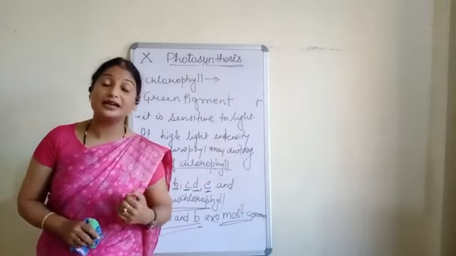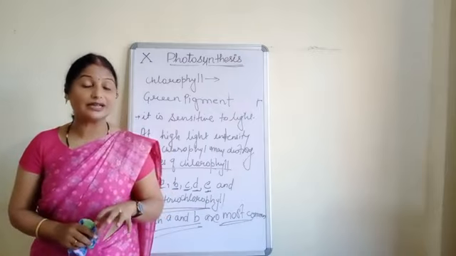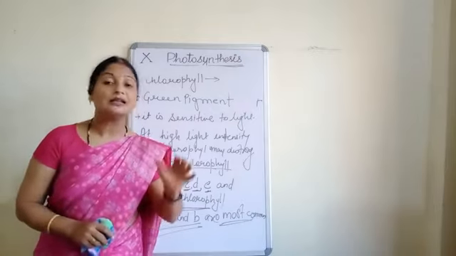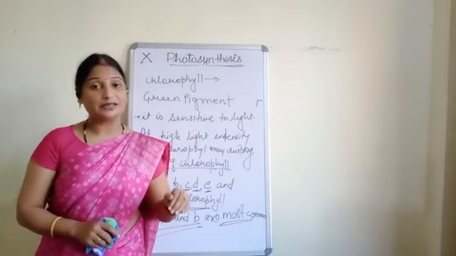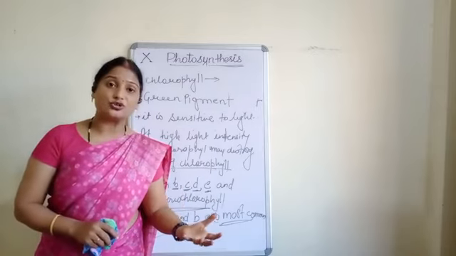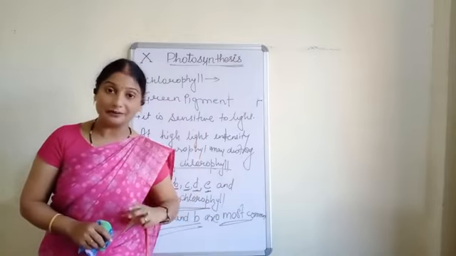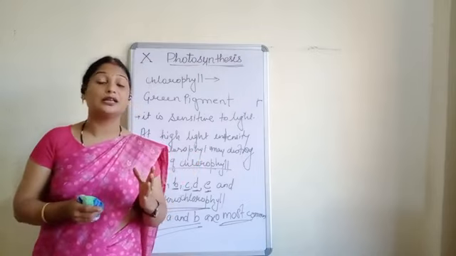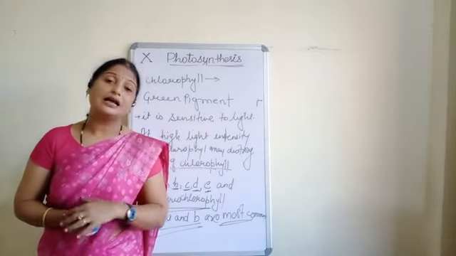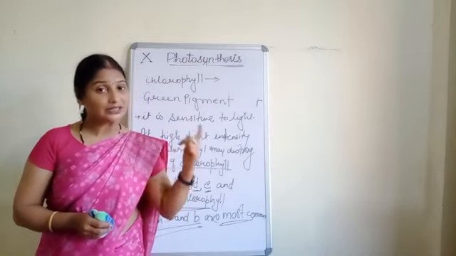Then we have read the structure of the chloroplast, and we saw that it is a double membranous structure found in the leaves, found in the green stems, and it contains stroma, thylakoid, group of thylakoid, granum, many granums, grana. Each granum is linked with the help of lamellae, and then chlorophylls are found inside the thylakoids.